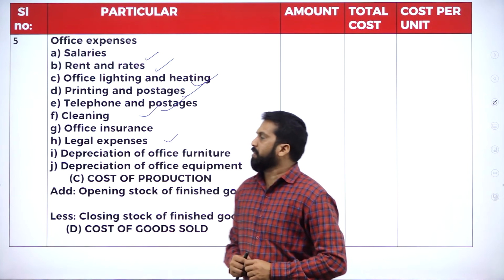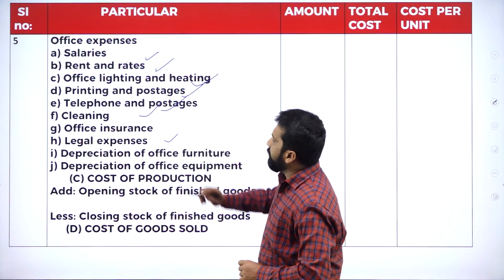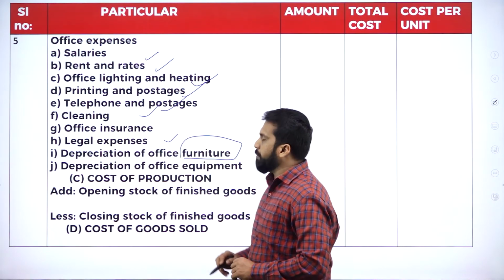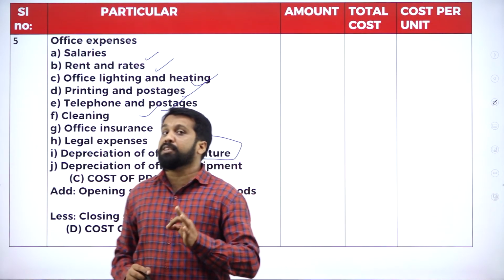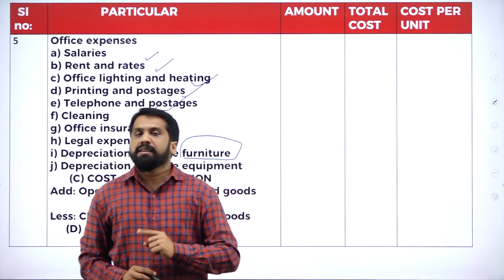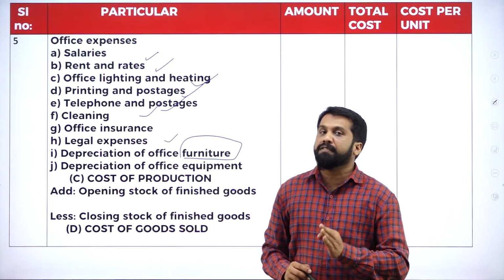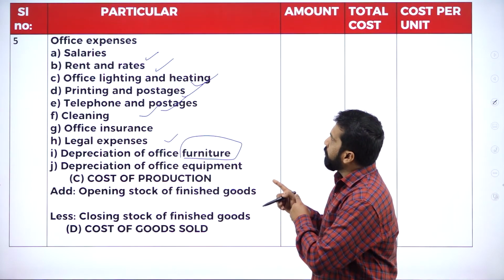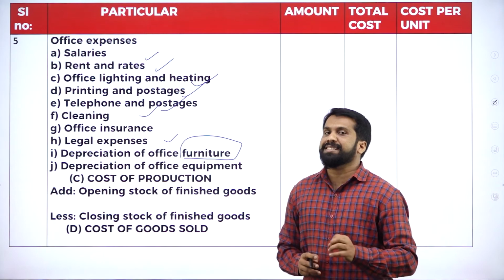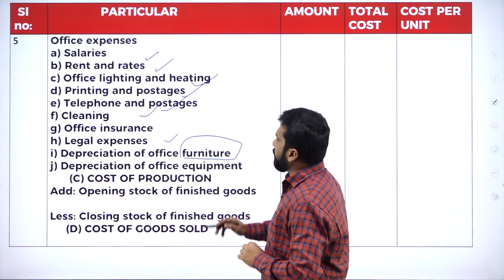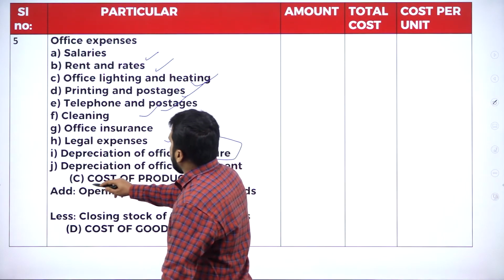Those expenses, we call them your legal expenses. Then depreciation of furniture. Remember, depreciation of machinery will go to factory. Depreciation of plant will go to factory. Depreciation of furniture will come under your office expenses.